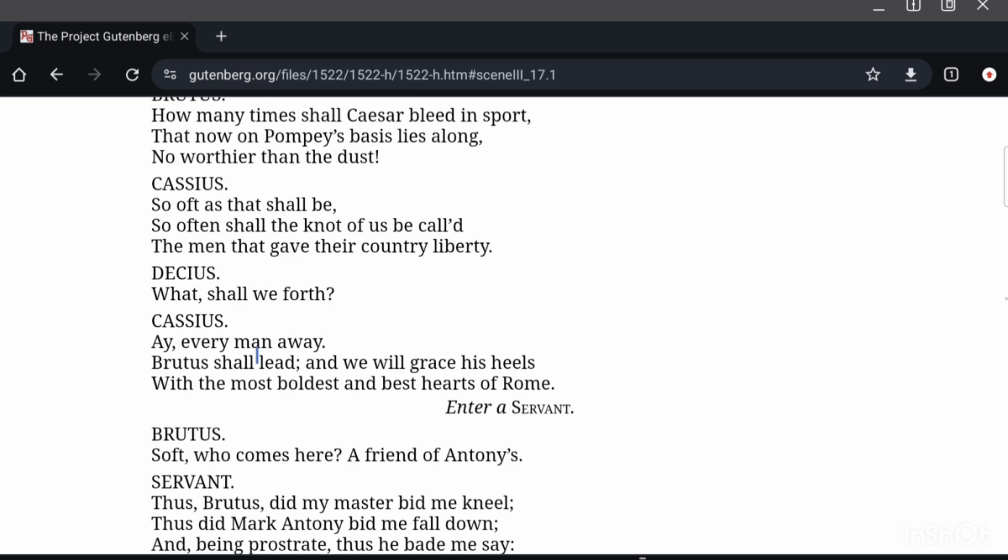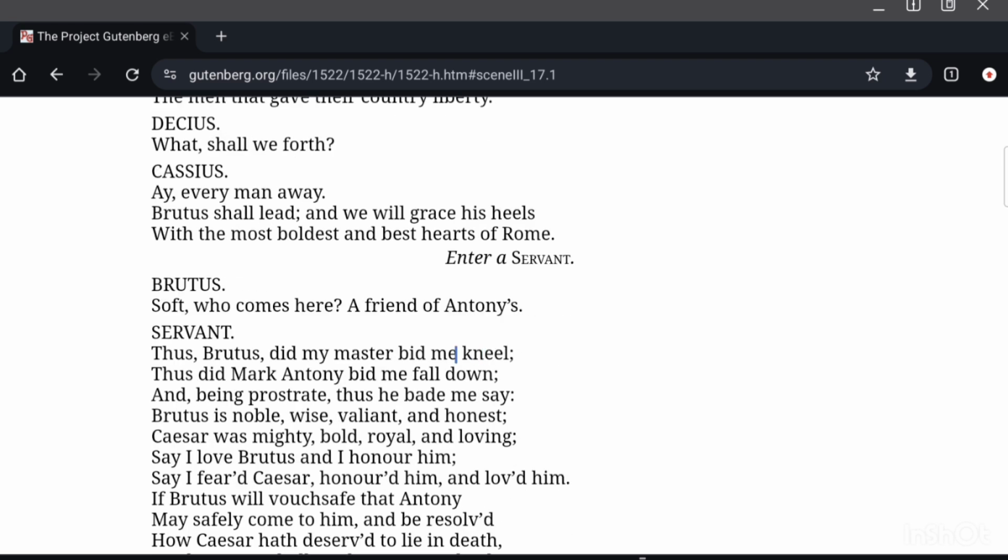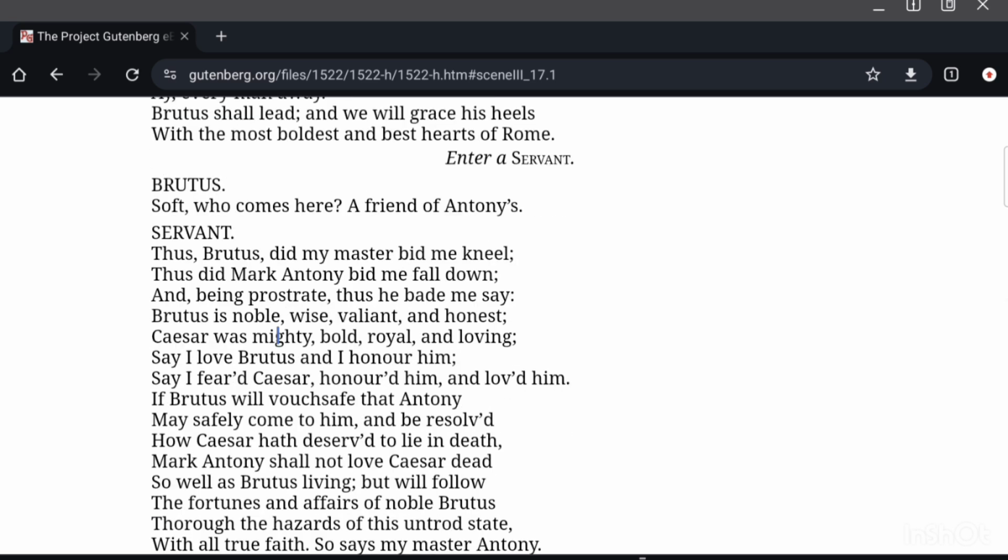Decius: What shall be forth? Cassius: Every man away. Brutus shall lead, and we will grace his heels with the most boldest and best hearts of Rome. Enter a servant. Brutus: Soft, who comes here? A friend of Antony's.